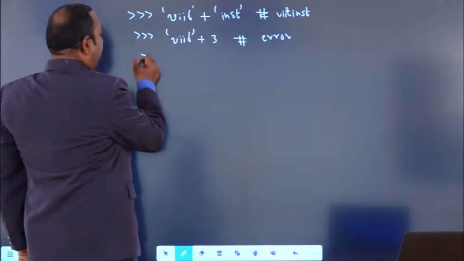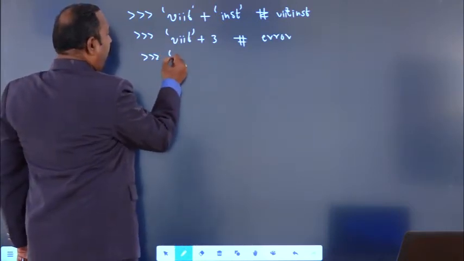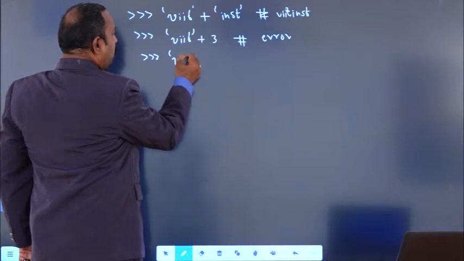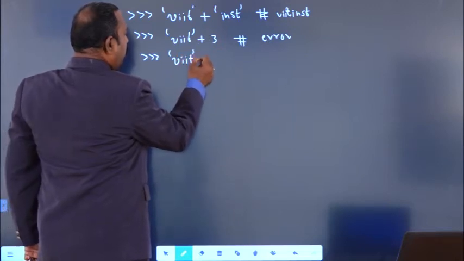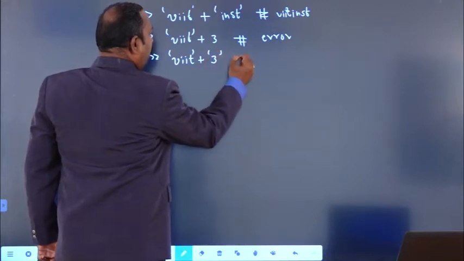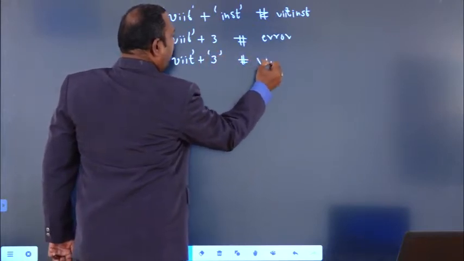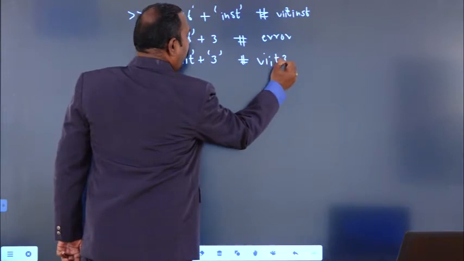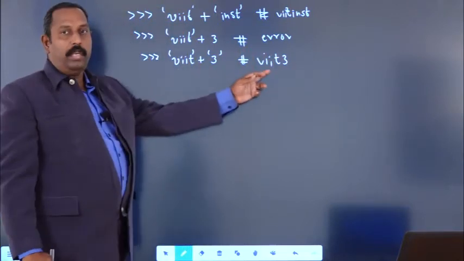For example, I have written VAIT plus "3", written like this. Then you get the output VAIT 3.